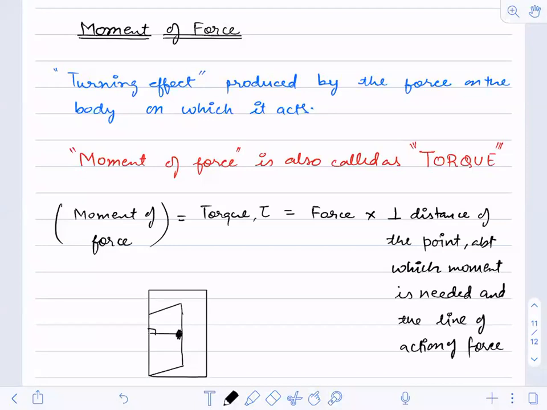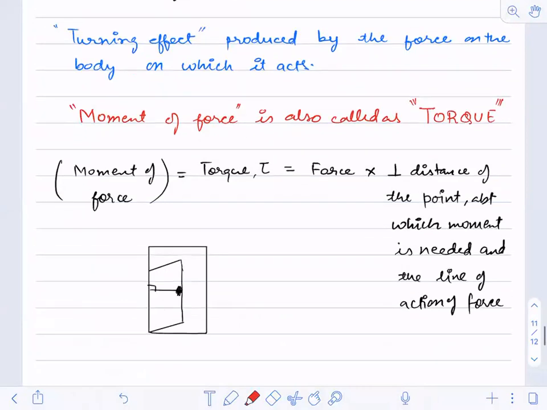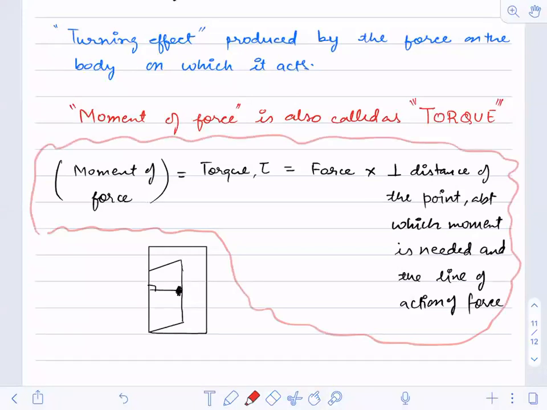So this is the complete definition. Don't think I have written it simply to confuse you. This has great significance. That's why I have taught you line of action. Calculating the line of action is a very, very important thing. I'll give you the example.